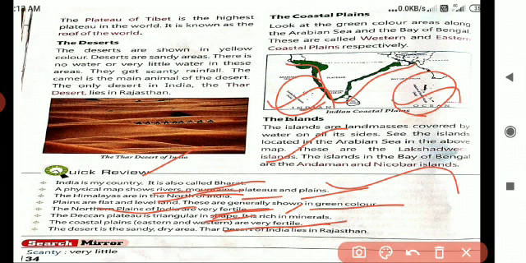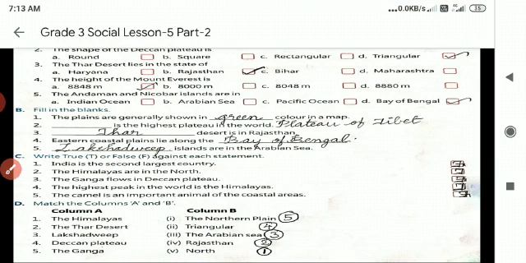The desert is a sandy, dry area. The Thar Desert of India lies in Rajasthan. Okay children, scanty means very little. Shall we move to the book back exercise now?